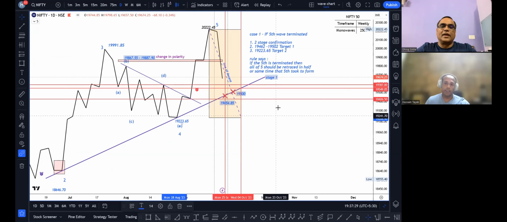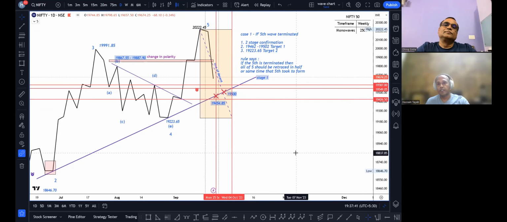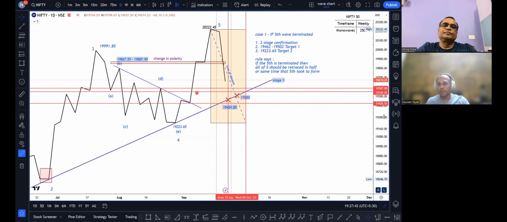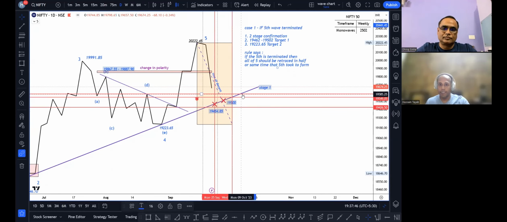That's right. So that is when we get the confirmation कि जो हम 1, 2, 3, 4, 5, that 5 waves which we were talking about, that fifth wave was over and now we are in a different pattern. See, Neo Wave gives us stage 1 and stage 2 confirmation, right? So अपना stage 1 confirmation is the 2-4 trend line. Stage 2 confirmation is all of 5. This low point.